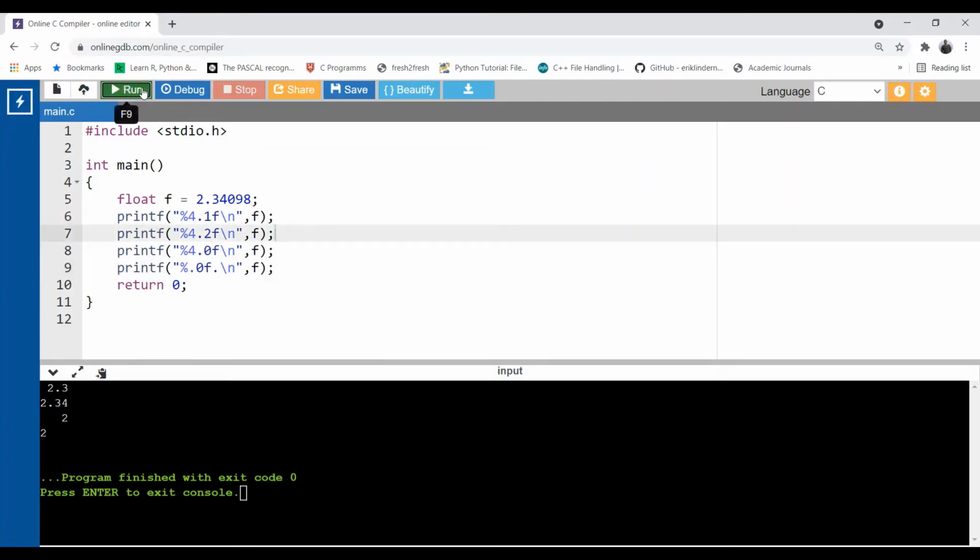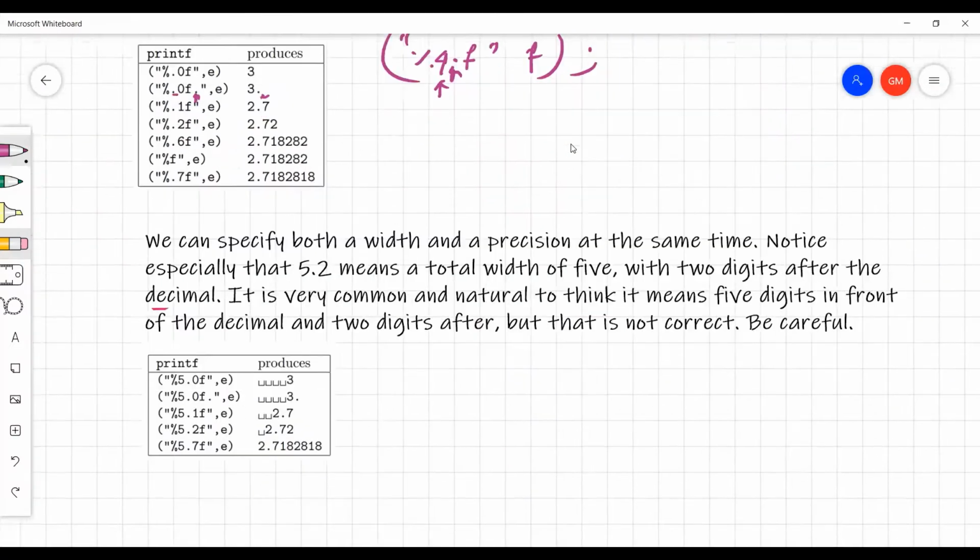Now let's see the fourth output. Yes, now we get the decimal point exactly. That means this decimal point is going to print only as a character. It doesn't belong to that format specifier. See, I have shifted the decimal point after the f. So let's see what we have left in printf further.